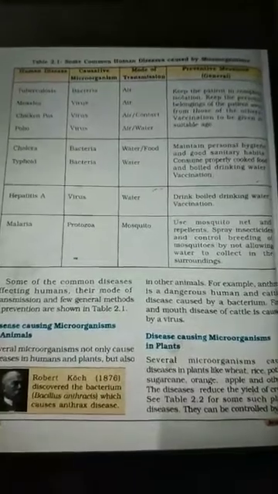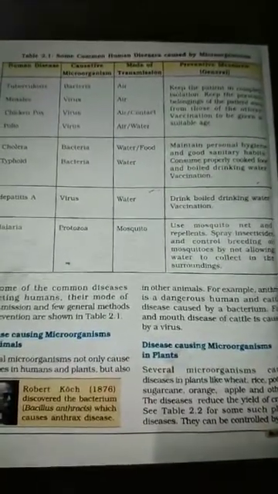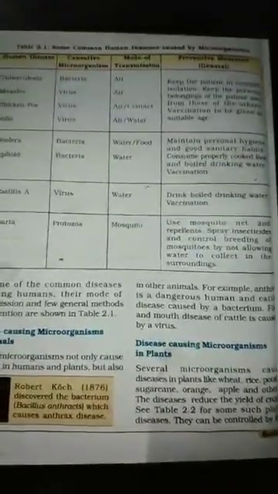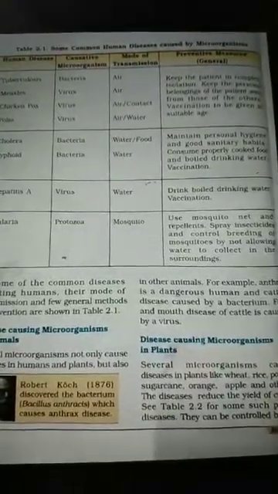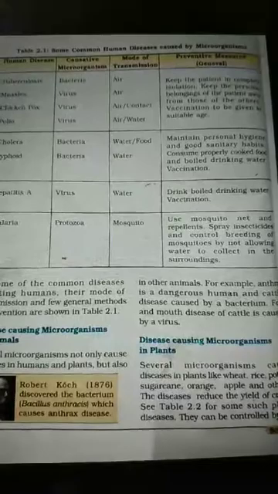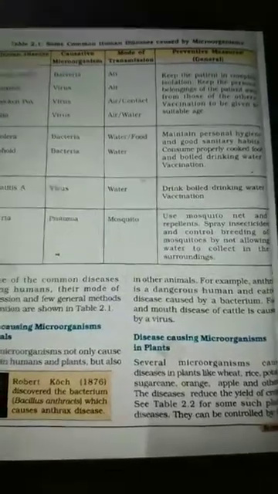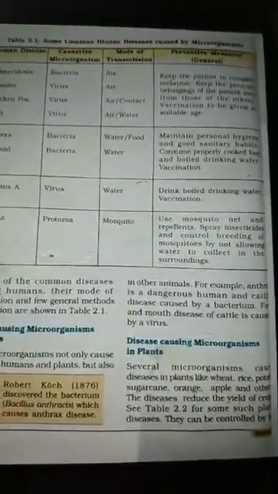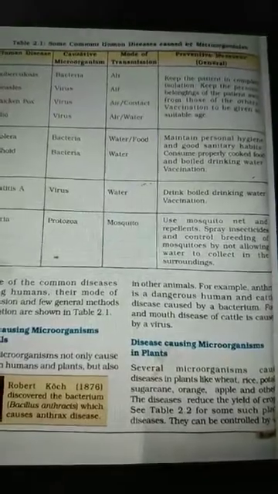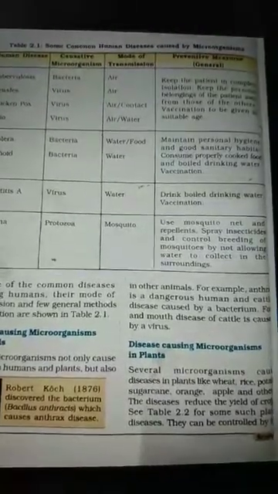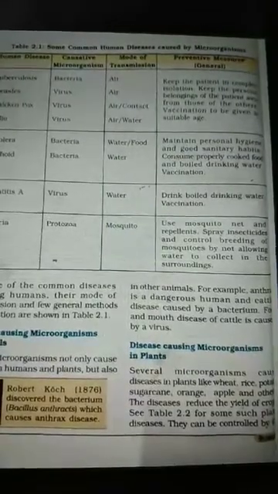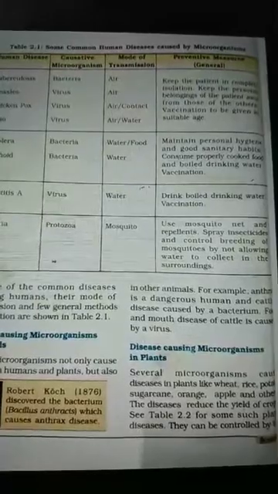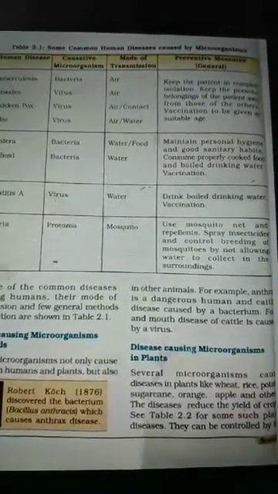Now next, about disease causing microorganisms in plants. In the same way that microorganisms are harmful to human beings and animals, they are harmful to plants also. So let's read about this. Several microorganisms cause disease in plants like wheat, rice, potato, sugarcane, orange, apple and others.